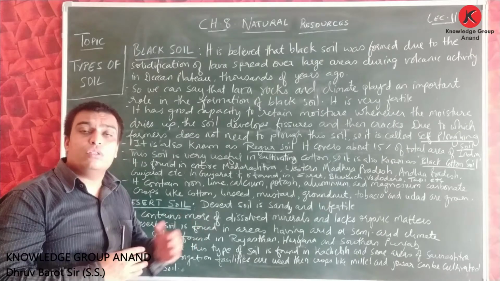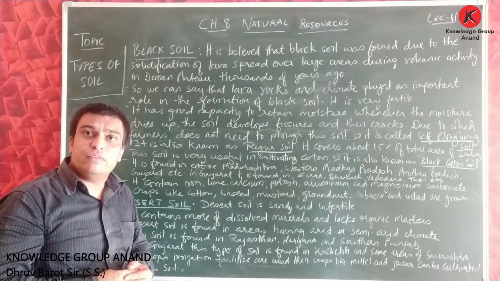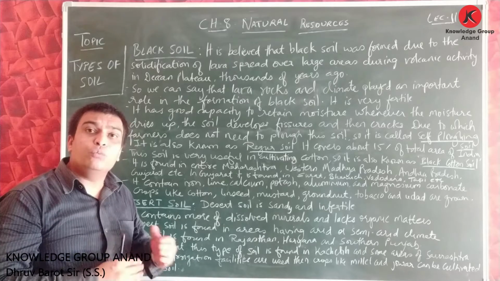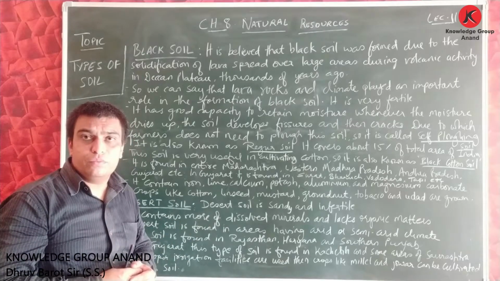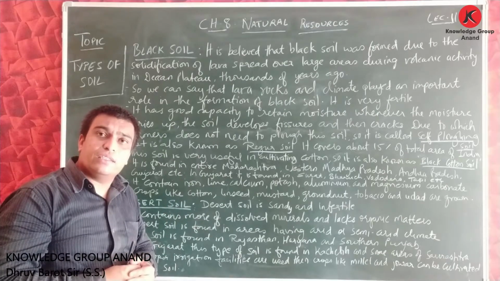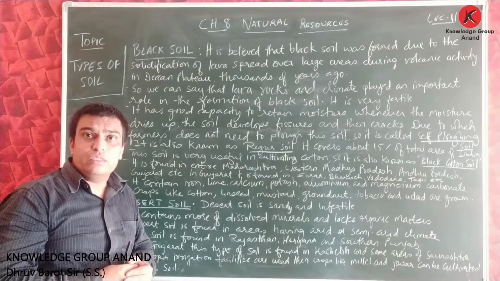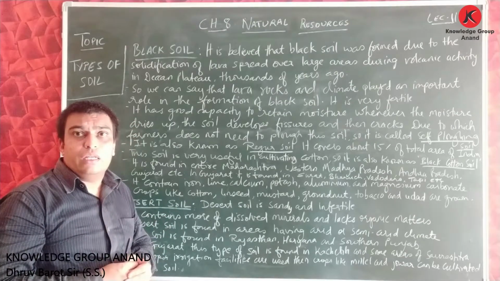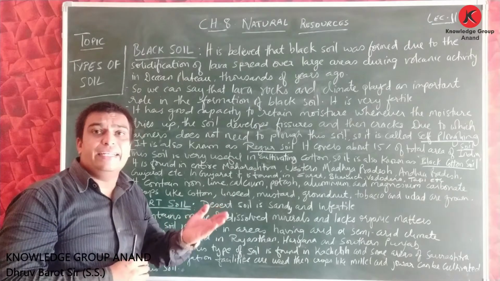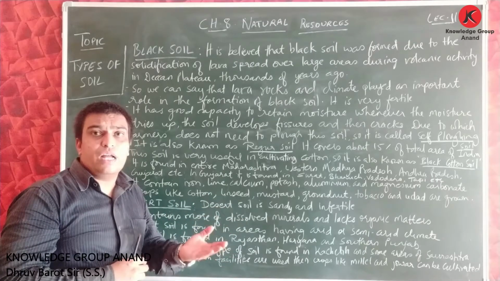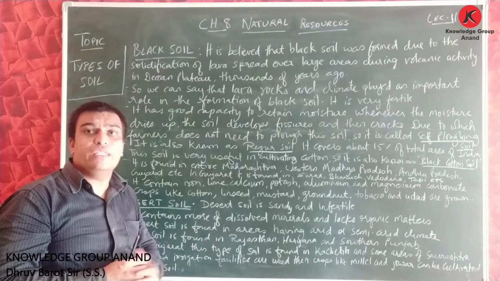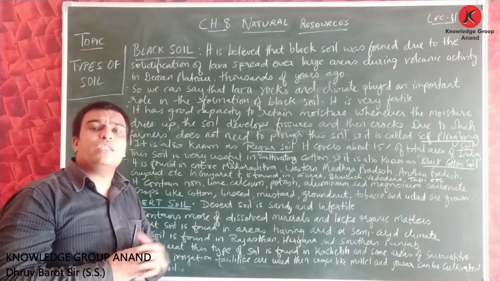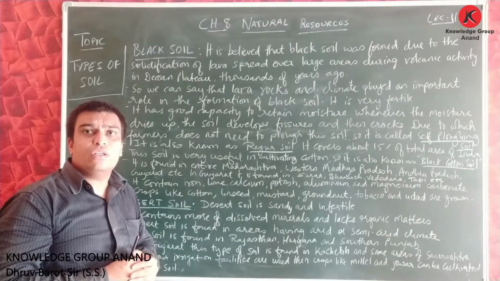Then we discussed the Martian peaty soil that is found in the humid region. It is mostly submerged in water. After that, we discussed the red soil. It is red in color due to the presence of ferric oxide. At the top of the soil, it is red in color. As we go downside, it becomes yellow. So, we looked at many different characteristics of different soils.